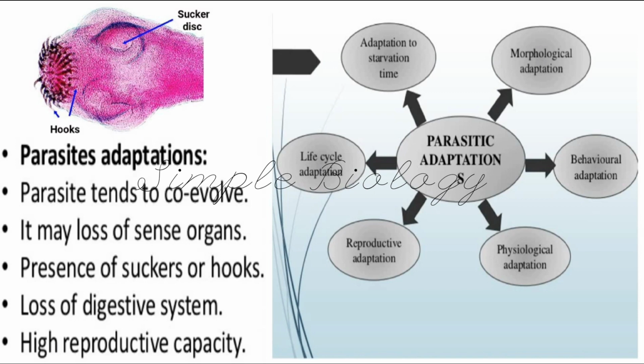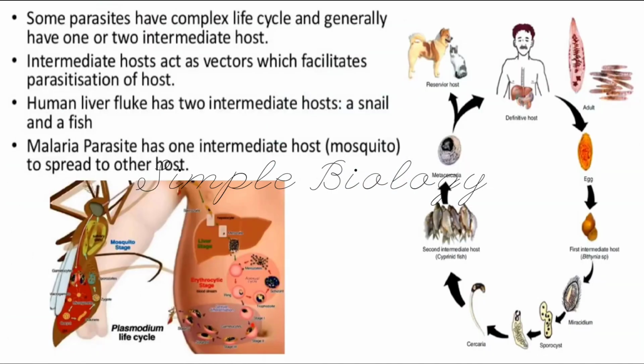High reproductive capacity. Since they have to survive within the host body, they have high reproductive capacity so that within a short time they can produce more organisms, keep growing, and survive inside the host body. Some parasites have a complex life cycle and generally have one or two intermediate hosts. This is also one of the adaptations of parasites. Usually the life cycle of parasites is a little complicated, with a minimum of one or two intermediate hosts.